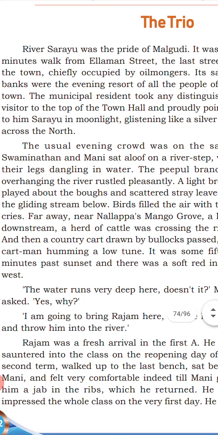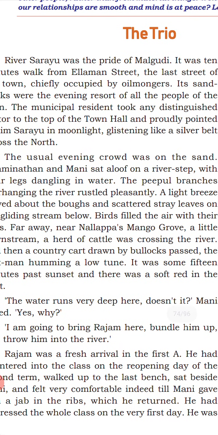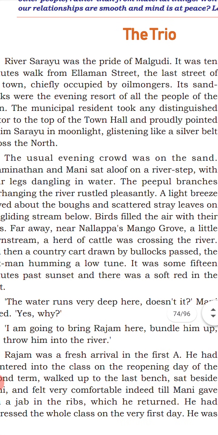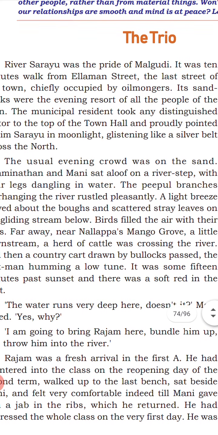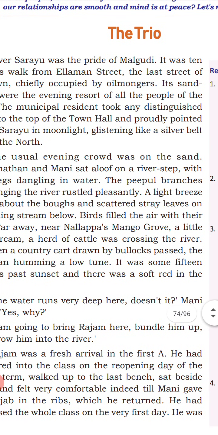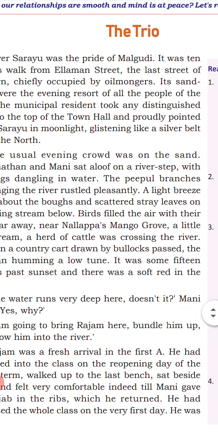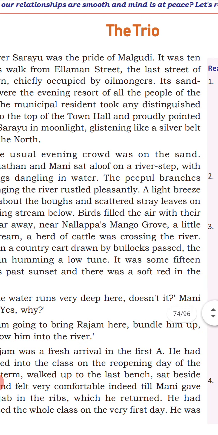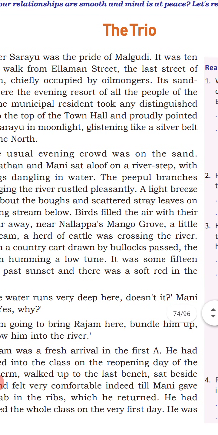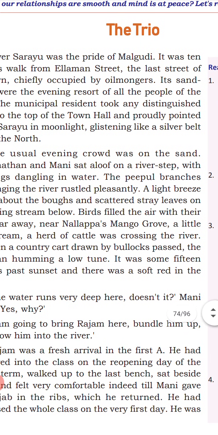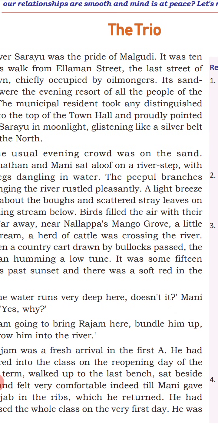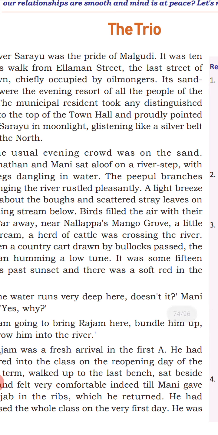So that's the first paragraph. What's about the first paragraph? The trio, the three friends. The river mentioned in Malgudi is River Sarayu. The street is also mentioned, that is Ilaman Street, and the people are mostly occupied in the job of oil mongers. They produced oil and distributed oil. The description of the city is very attractive.